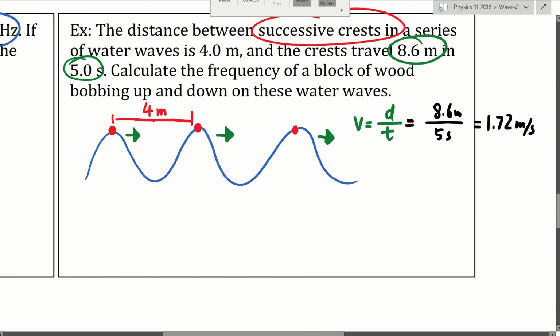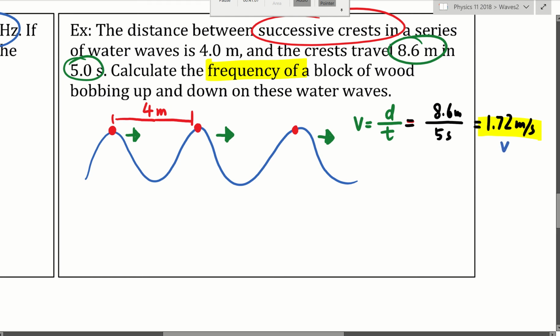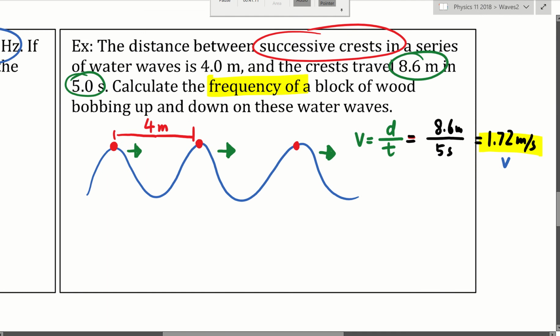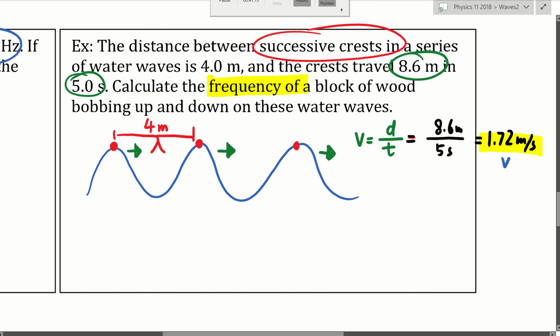Now, what we want is the frequency of this wave. So what do we have now? We have the speed. Do we have the wavelength? Oh, that 4 meters looks like the wavelength. Yes, it is. From crest to crest is also a wavelength. So that is a wavelength, which is also in meters. Wow, perfect. We have everything.